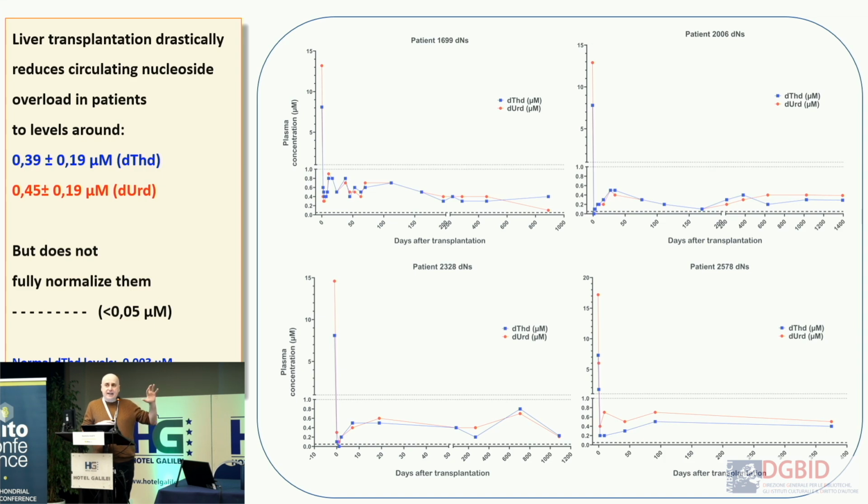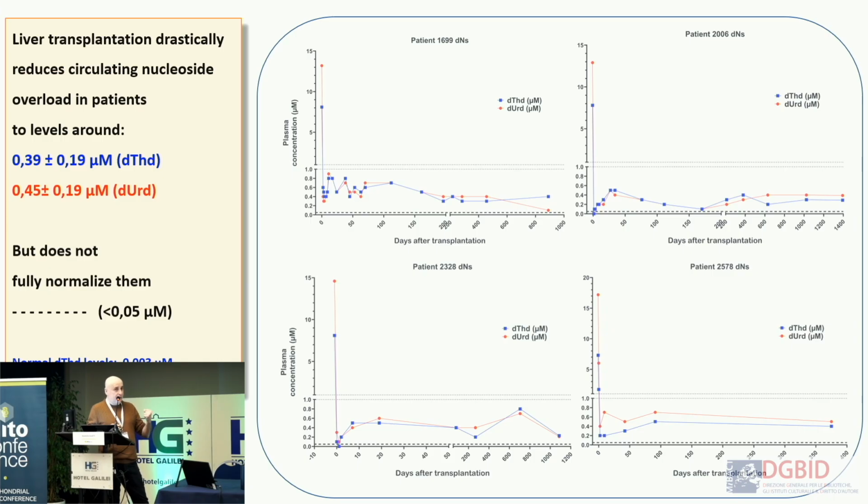Here I want to go into a little more detail about what we achieve with liver transplantation and also with bone marrow transplantation. The normal levels of thymidine and deoxyuridine are below 0.05 micromolar.